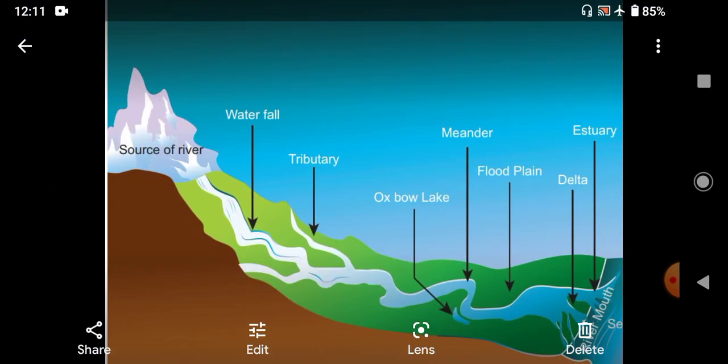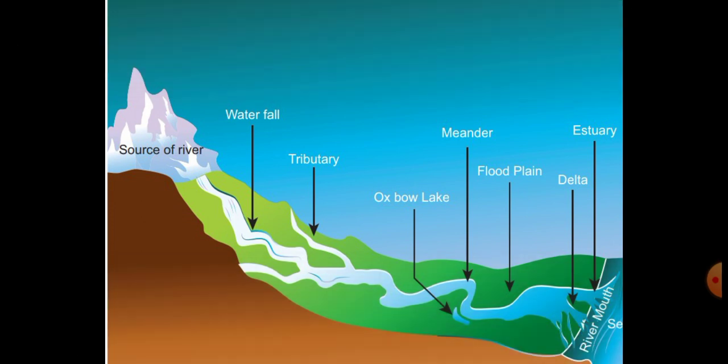Then next we learned about the courses of river. The source of the river, that means where the river originates, is called the source. Where the river ends is called the river mouth. In between, the path through which the river is flowing and the shapes it forms are given here: waterfall, tributary, oxbow lake, meander, floodplain, estuary, delta. These are along the pathway of the flowing river.